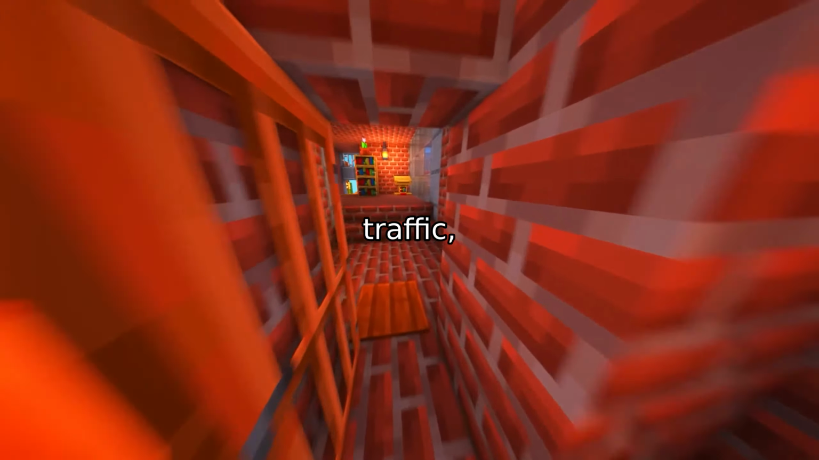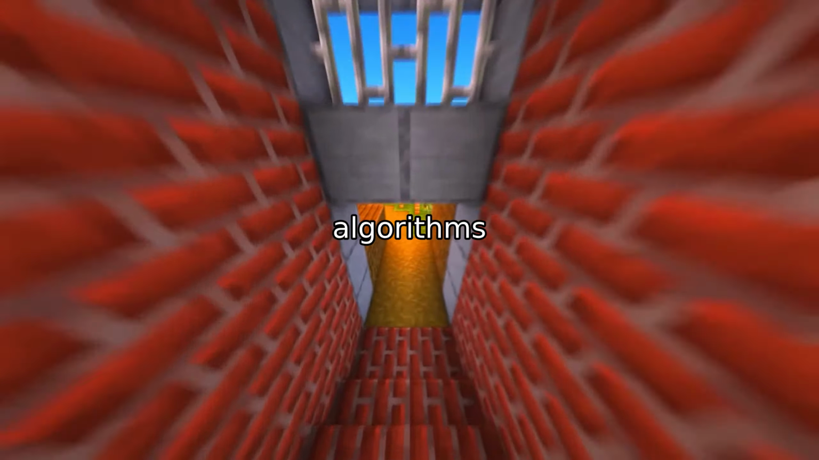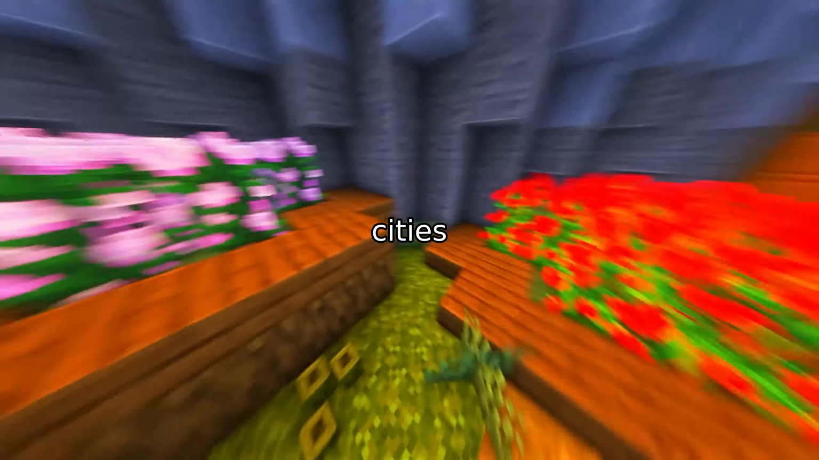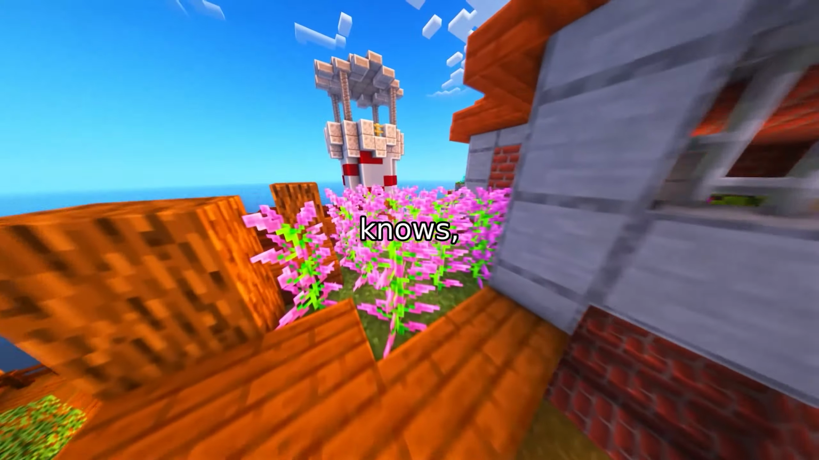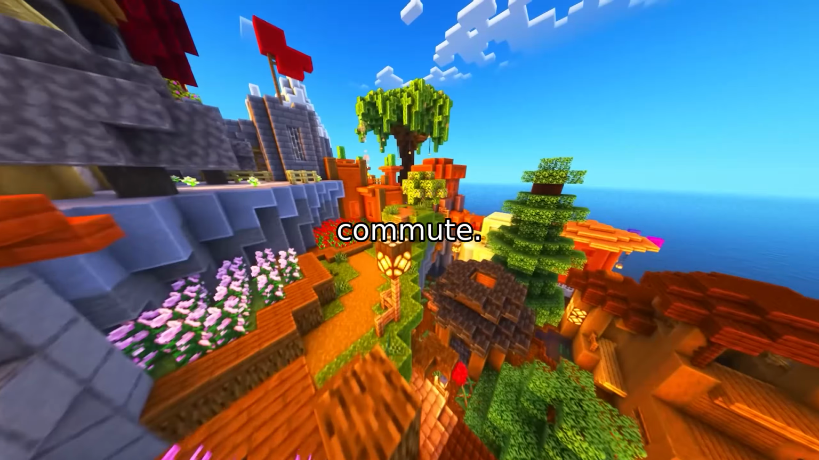So next time you're stuck in traffic, remember, behind the scenes, algorithms like STAMImputer are working hard to keep cities moving. And who knows? Maybe this tech will one day power your own smart commute.